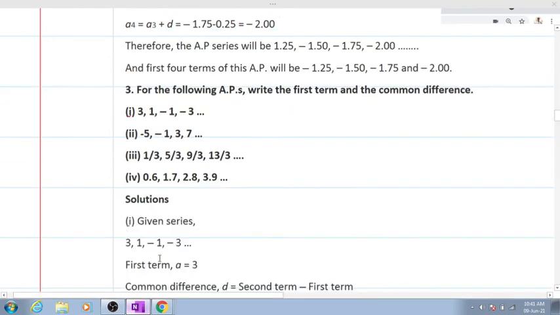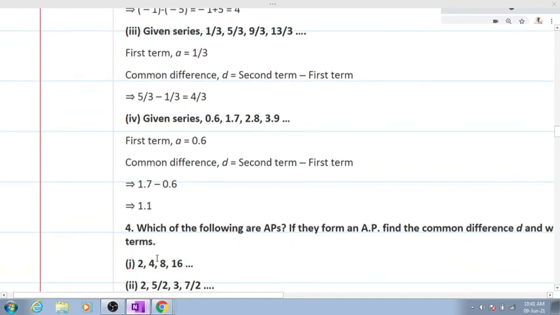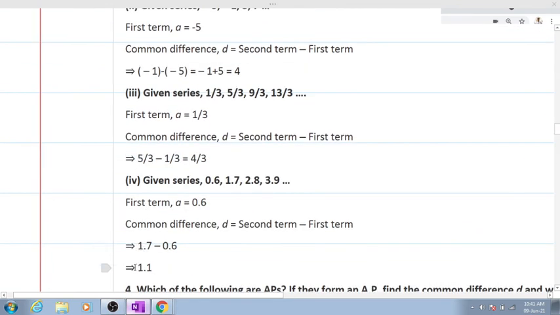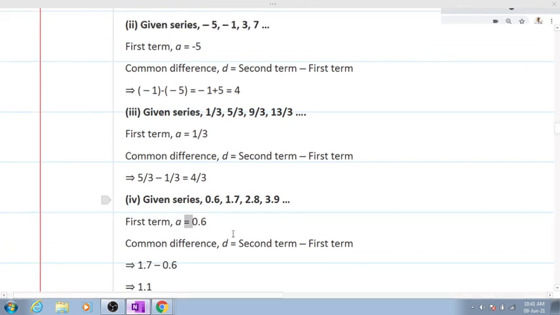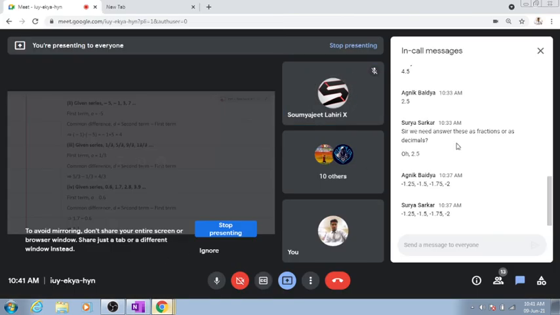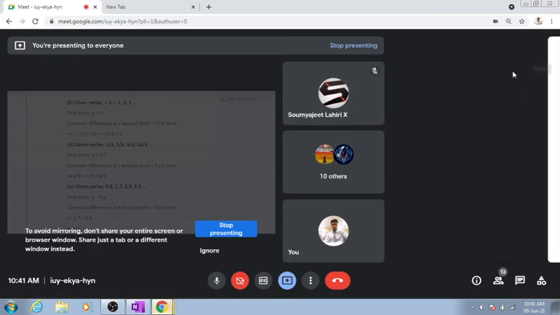How many have these answers? Yes, sir. 1.1 as a common difference and 0.6 as your first term. Clear? Are these numericals clear to everyone? These are very simple and basic numericals. Yes or no? Should we move on